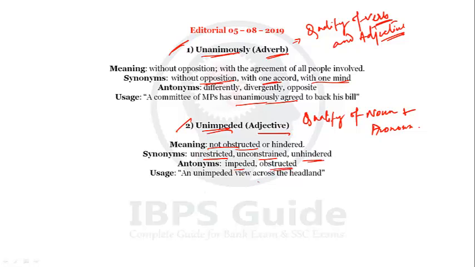An unimpeded view across the headland. Without any obstruction, without any hindrance, when we do something, that is called unimpeded. So unanimously or unimpeded, differentiation: unanimously is without any opposition, with the agreement of all people, and unimpeded is without any obstruction, without any hindrance.